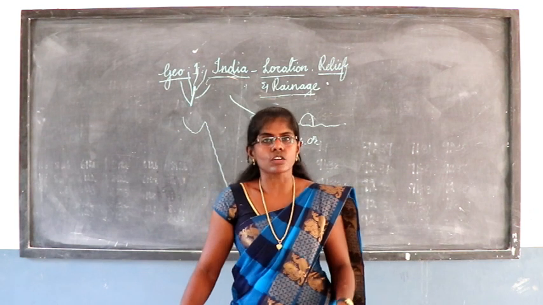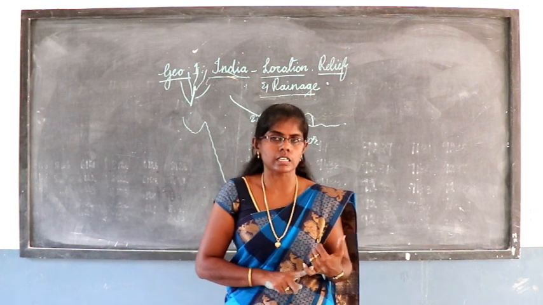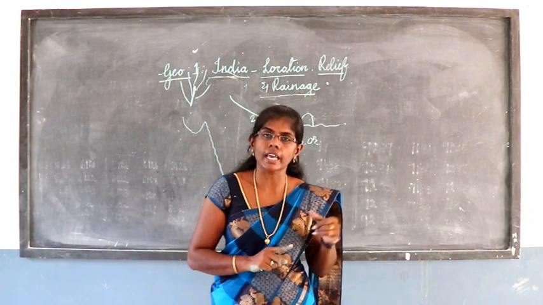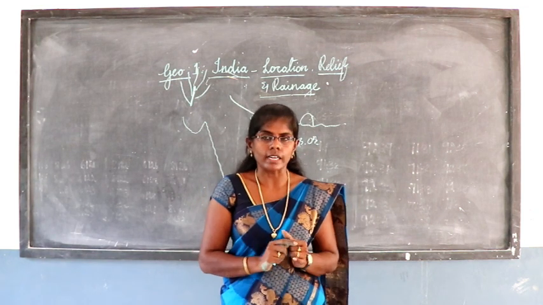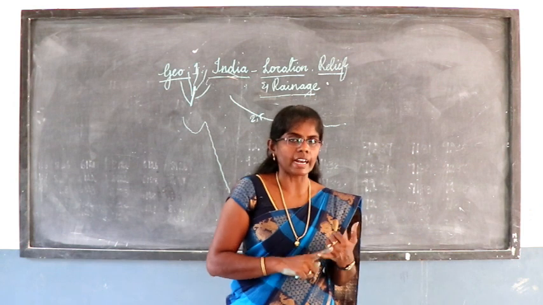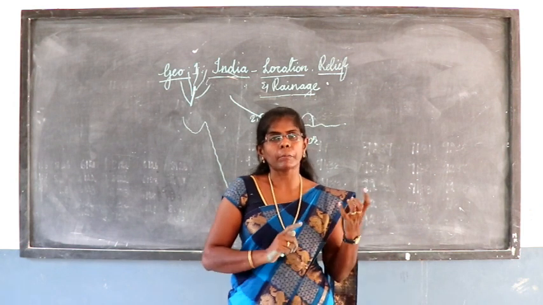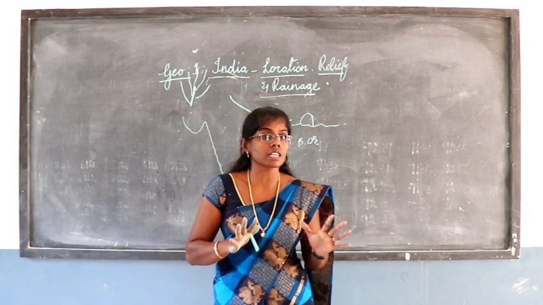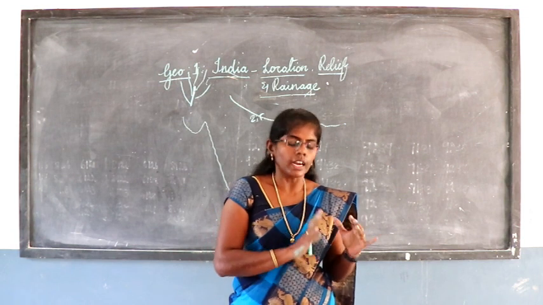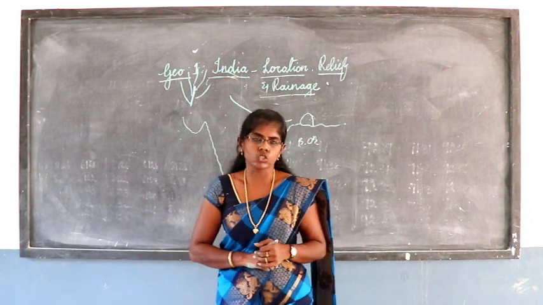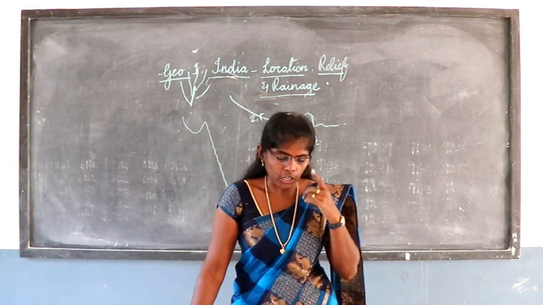Characteristics of Himalayan rivers. We saw the Himalayan rivers as the first one; now, what are the characteristics they have? They originate from the Himalayas, hence they are called Himalayan rivers. They are long and wide, which is a very good characteristic, and perennial in nature. Perennial means 'vatrada jeevan' in Tamil. The last one is that they are unsuitable for hydropower generation. So these are the characteristics we can see in the Himalayan rivers.